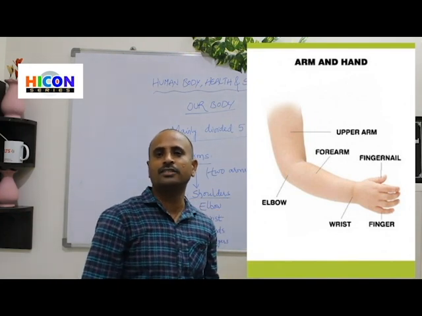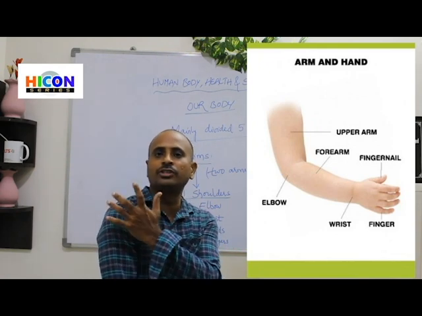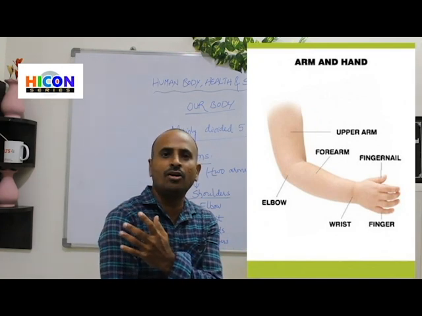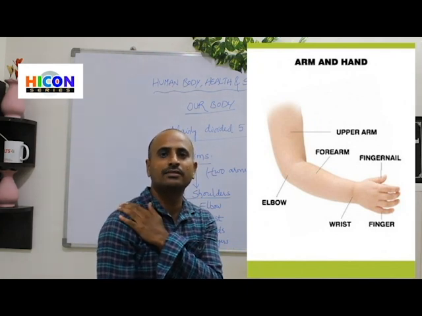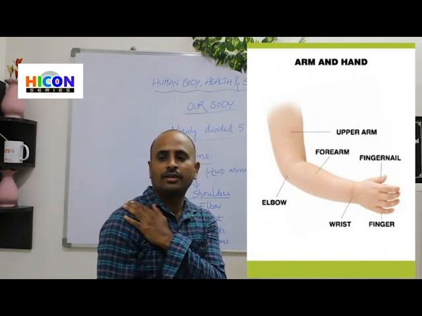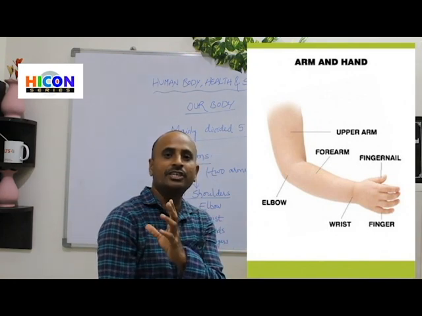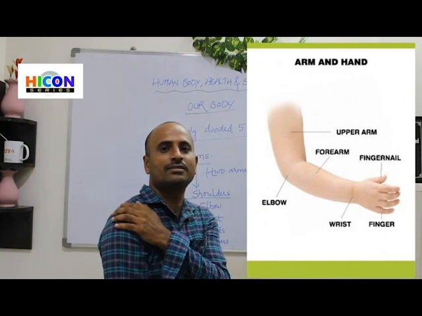The shoulders are the parts of the arms which are attached to our trunk. That is the top one, the starting part.